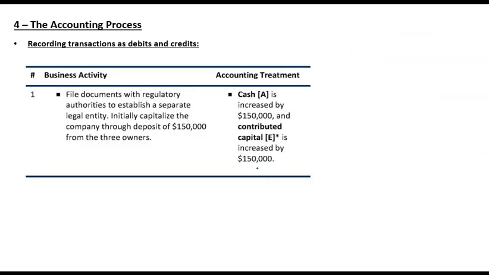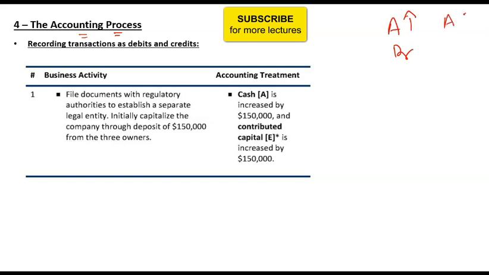Moving on to the accounting process. We will again not go into the details of this accounting process, but we will discuss some basic entries so that you know how accounting is done and how debits or credits are recorded. Key rules: if an asset is increasing, you debit it. If an asset is decreasing, you credit it. If liabilities are decreasing, you debit them, and if liabilities are increasing, you credit them.